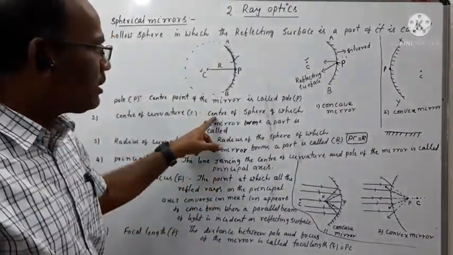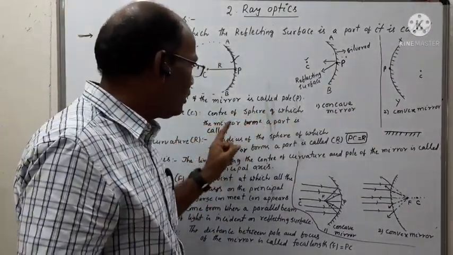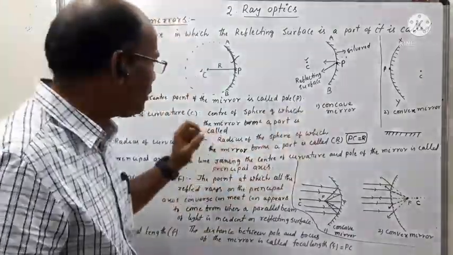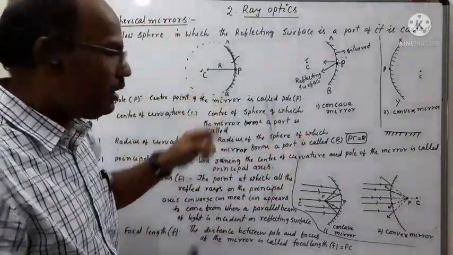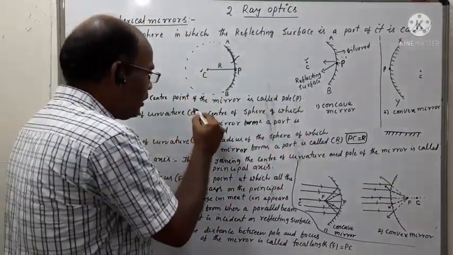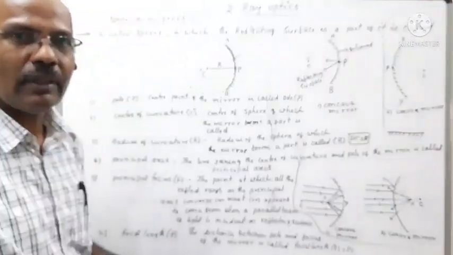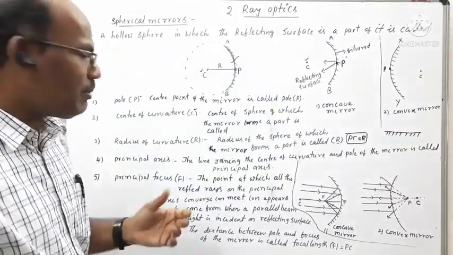So we can simply write: the center of the sphere of which the mirror forms a part is called the center of curvature, represented by letter C.